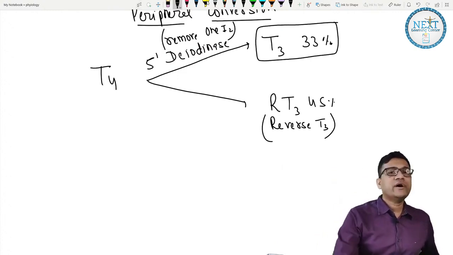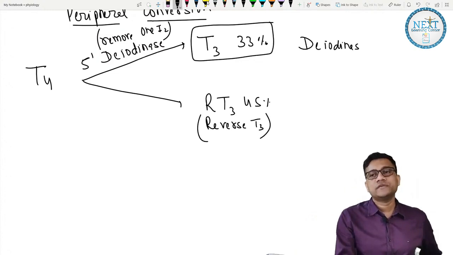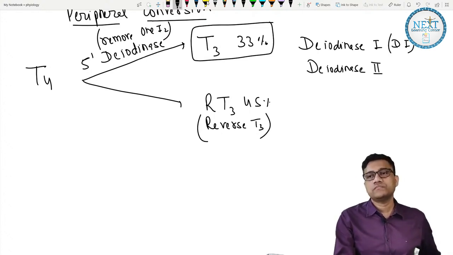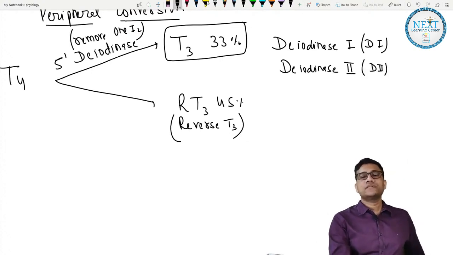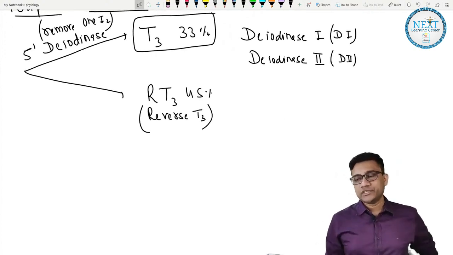Now deiodinase has multiple isoforms, so remember deiodinase 1, also called D1, and deiodinase 2, that is D2.